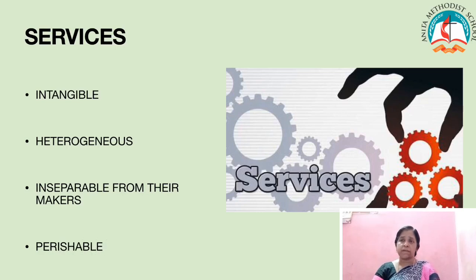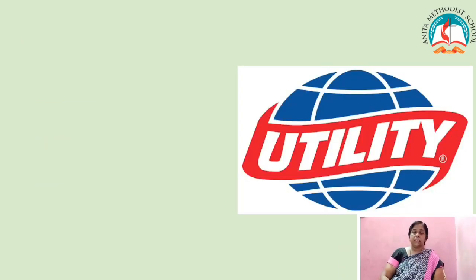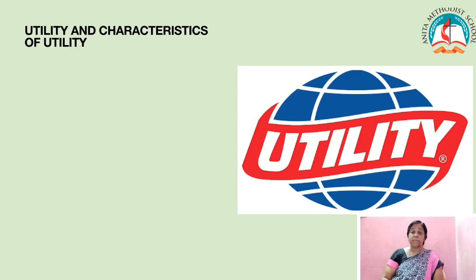Once the cricket match is over, there is no need for a person to possess the ticket. So these are the characteristics of services. Children, now the next concept will be utility. Utility means usefulness, or in other words, the want satisfying power of a commodity. That is, if a commodity is going to satisfy your want, then it is called utility.